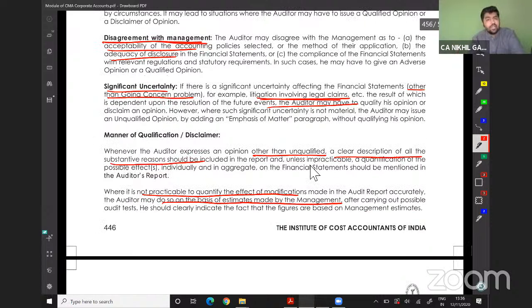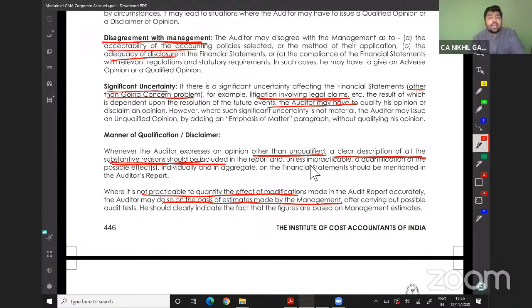Manner of qualification and disclaimer. Where the auditor expresses an opinion other than unqualified, a clear description of all the substantial reasons should be included. See, if you are saying everything is right, no need to explain anything. But if I am saying that a part is not right or everything is wrong, you should give a clear description of why you are saying this. If they have made any particular mistake, or have not followed any particular accounting standard or disclosure, the financial impact should be disclosed in your opinion. If it is quantifiable, you should disclose.